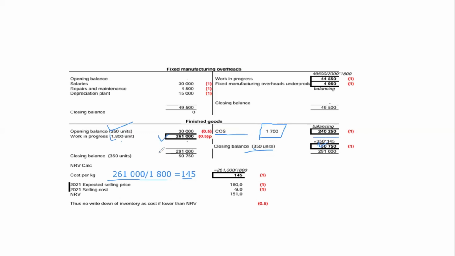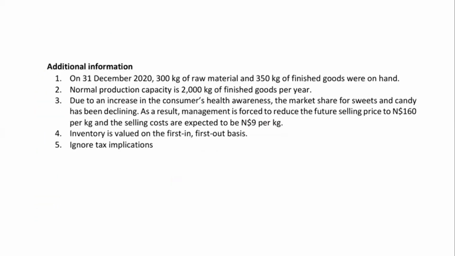Okay. And the other thing, we now have to check if there's any write-down of inventory. So you have to check if there's any write-down of inventory. We have to compare the net realizable value with the cost, which is 145. So the net realizable value, say adjustment 3. We're told that as a result, management is forced to reduce the future selling price to 160 per kg, and the selling cost expected to be 9.